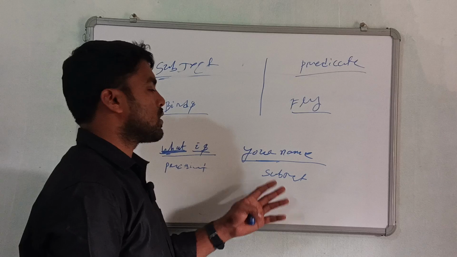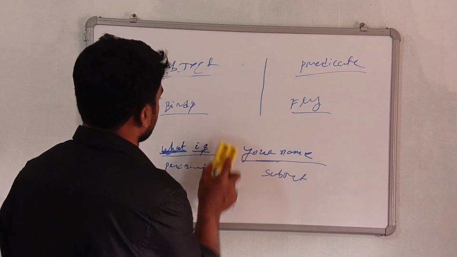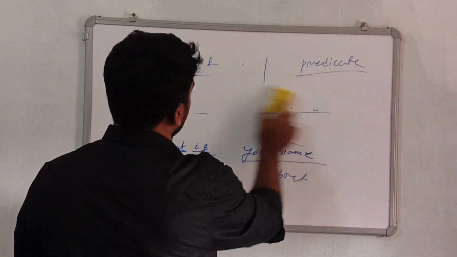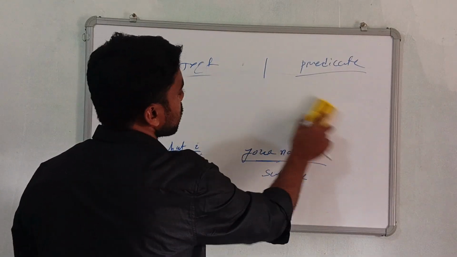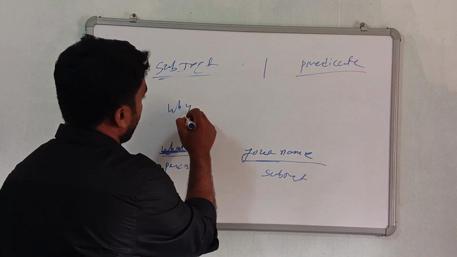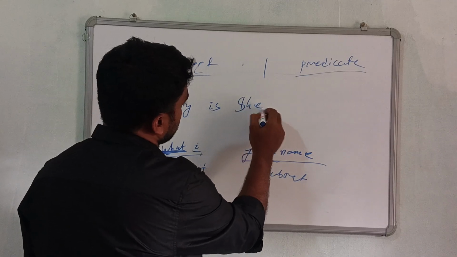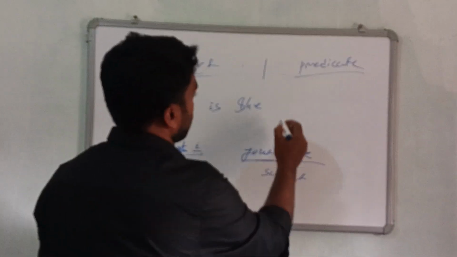So this is how the subject and predicate are related. Then another example: why is she crying?